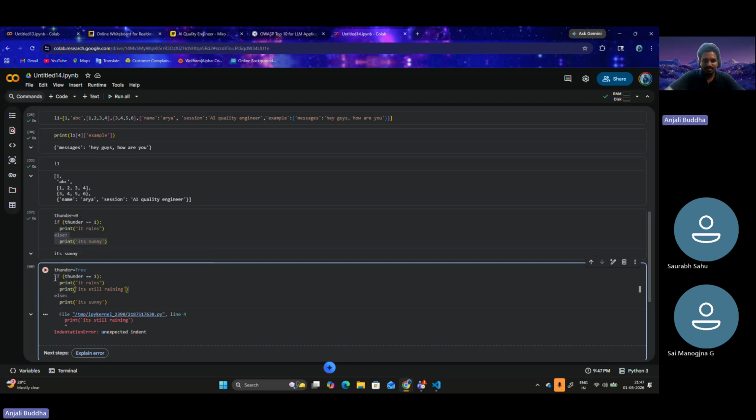This means within the if statement, there are two lines of code. You can type n lines of code, nothing is wrong. It's still running, it's still running.